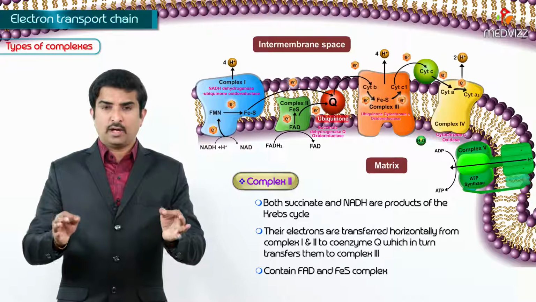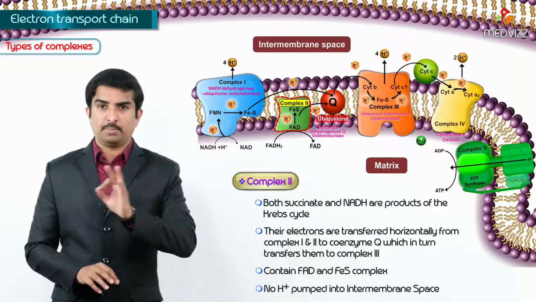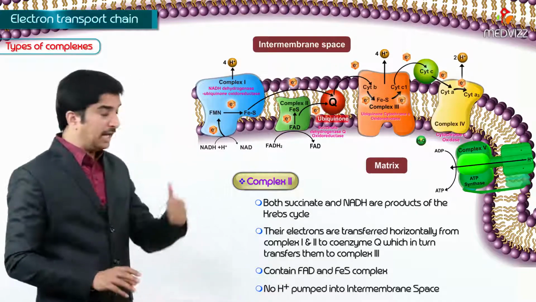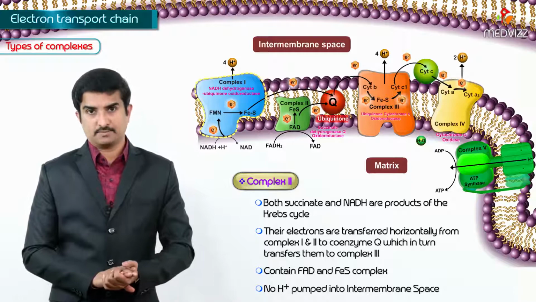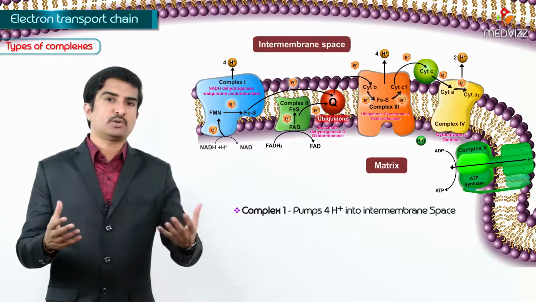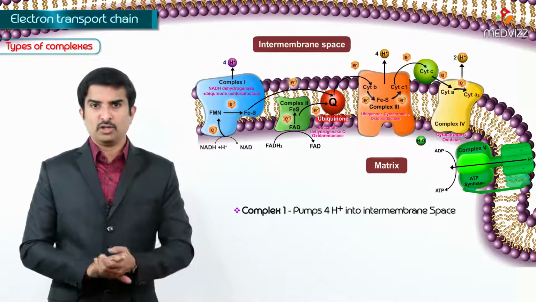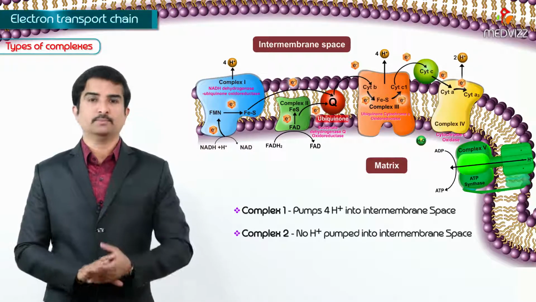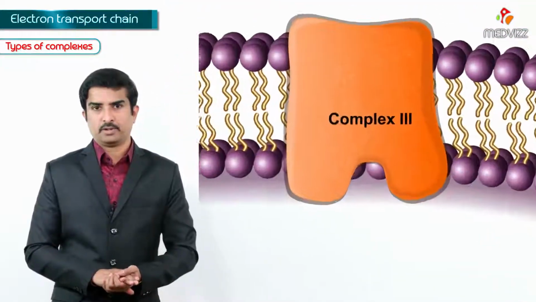So remember, a very important point regarding complex 2 is that complex 2 will never pump hydrogen ions into the intermembrane space, but complex 1 does. Right? So how many hydrogens are pumped into the intermembrane space by complex 1? 4. What about complex 2? 0. Now let us talk about complex 3.